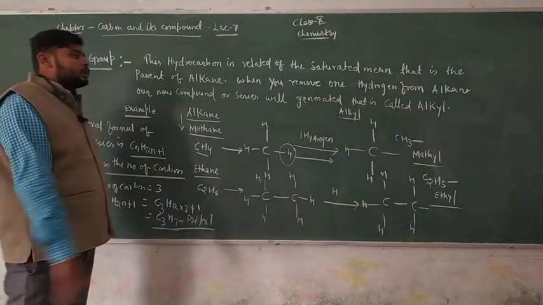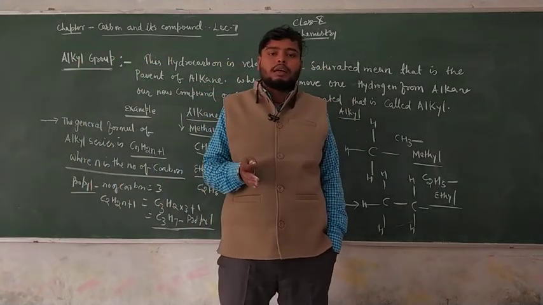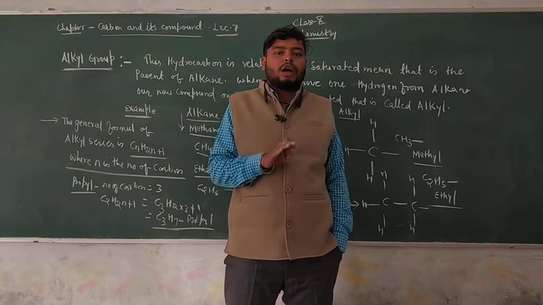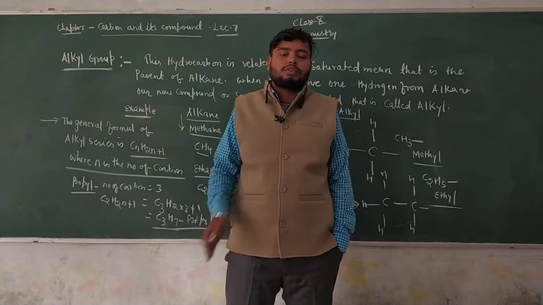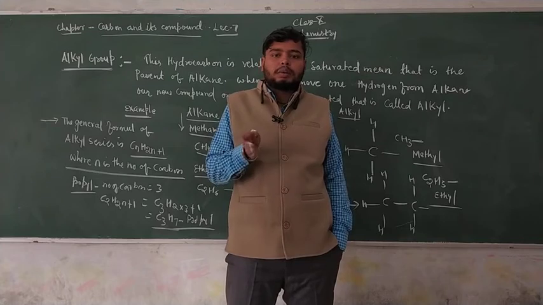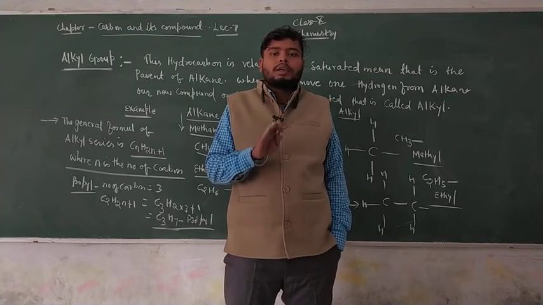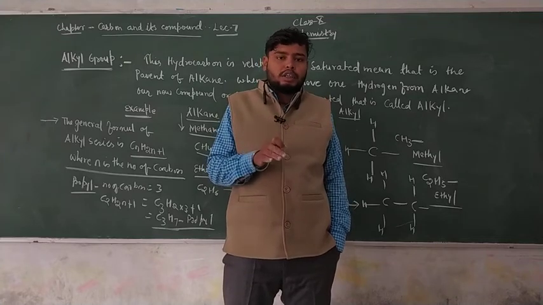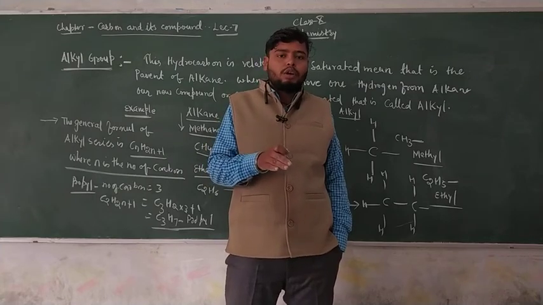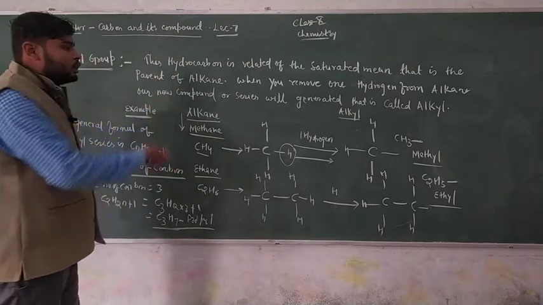On the other hand, we have to discuss the cyclic terms. That means our next point is cyclic saturated hydrocarbons and cyclic unsaturated hydrocarbons. Cyclic means closed ring structures, in which carbon and carbon join through single bonding, and unsaturated means carbon and carbon join together in multiple bonding containing a double bond or triple bond. In terms of that, we have to discuss from this. So just take a screenshot of this.